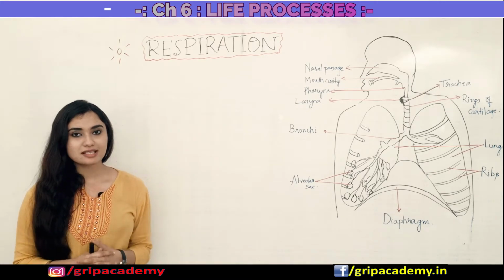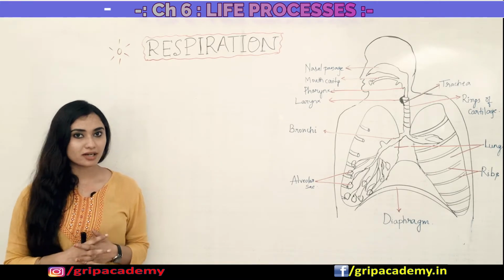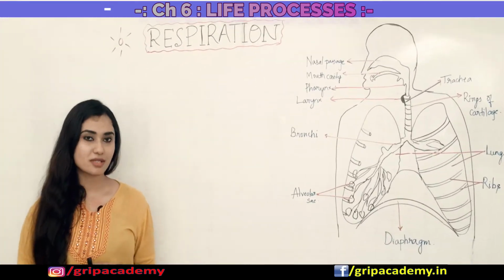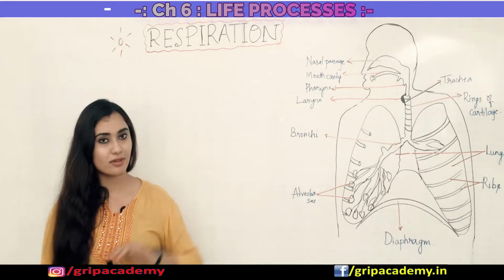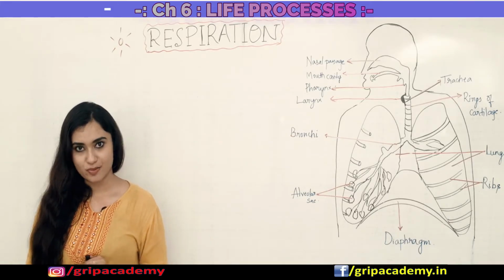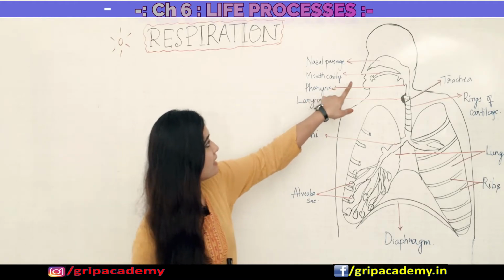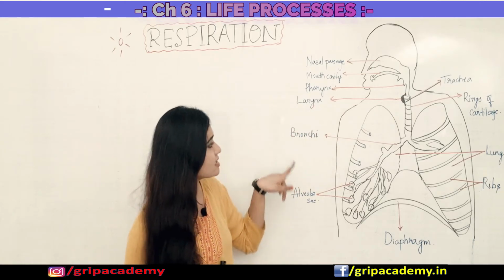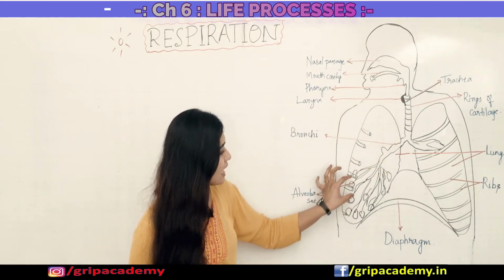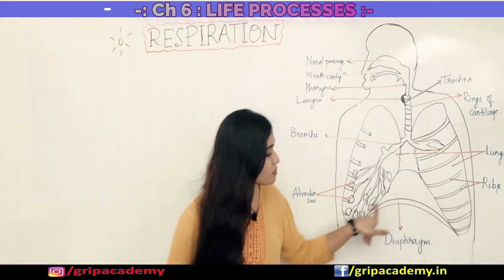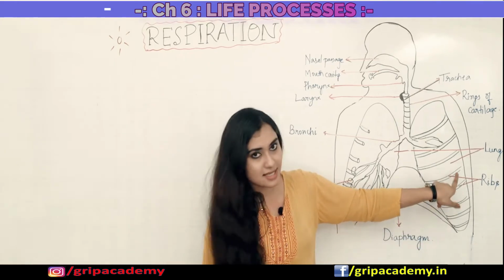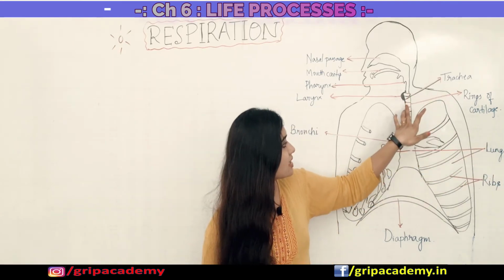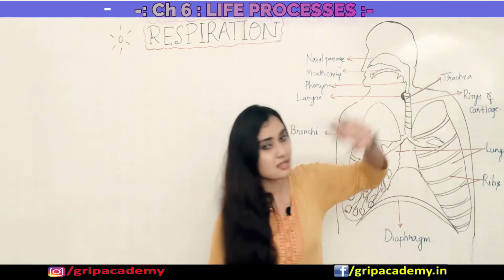And it is no surprise that we humans also evolved with organs called lungs in order to take up the oxygen. So now let us study how the oxygen is taken up by our pair of lungs in the process of respiration. You can see that this is the nasal passage, this is the mouth cavity, pharynx, this is the larynx, the bronchi, the alveolar sac, and this is a dome shaped muscle called the diaphragm, and these are the ribs, and this is one pair of lungs. These are the rings of cartilage, and this is the trachea.